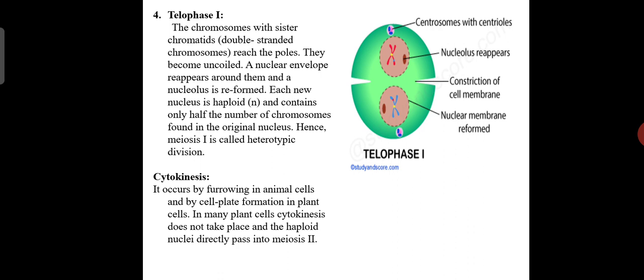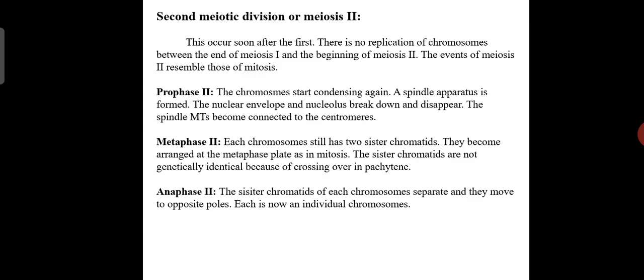Each new nucleus is haploid and contains only half the number of chromosomes found in the original nucleus. Hence, meiosis I is called heterotypic division. And the last, cytokinesis. It occurs by furrowing in animal cells and by cell plate formation in plant cells. In many plant cells, cytokinesis does not take place and the haploid nuclei directly pass to meiosis II, that is the second meiotic division.